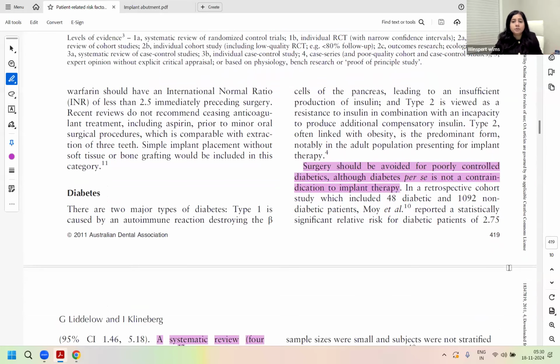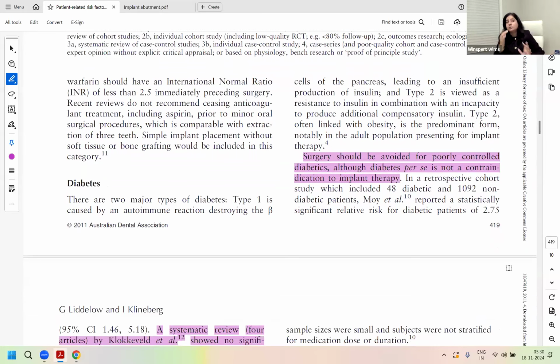So surgery should be avoided in a diabetes situation. Again, diabetes does not lead to implant failure, but surgery should be avoided when the patient has poorly controlled diabetes. So in any question in the exam where HbA1c is greater than 6.9, that is a poorly controlled diabetic, right?